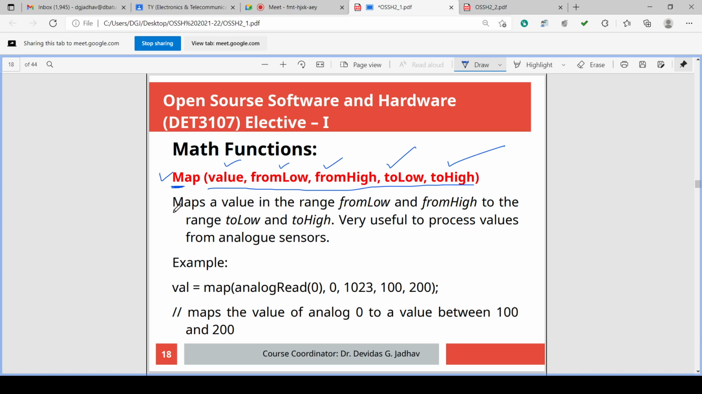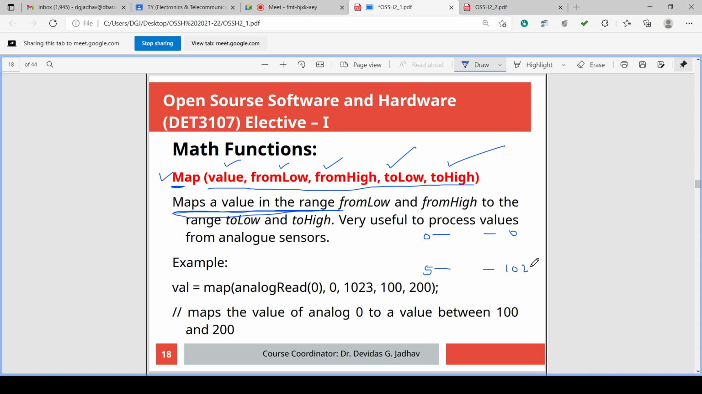What does it do? It maps a value in a range. Mapping of a value means what? First we will check, then we will discuss this. Mapping of a value. Suppose we have a 0 to 5 value. We can map this same value between 0 to 1023.